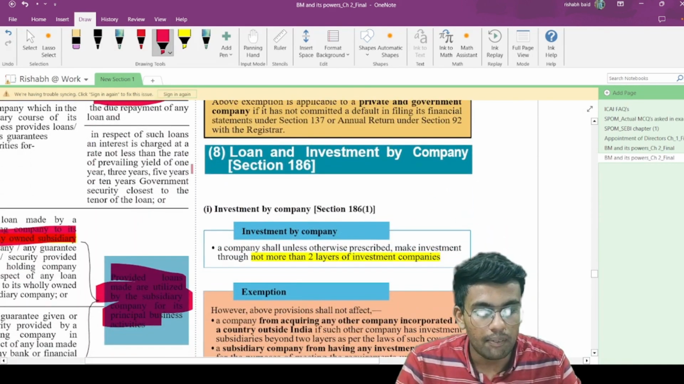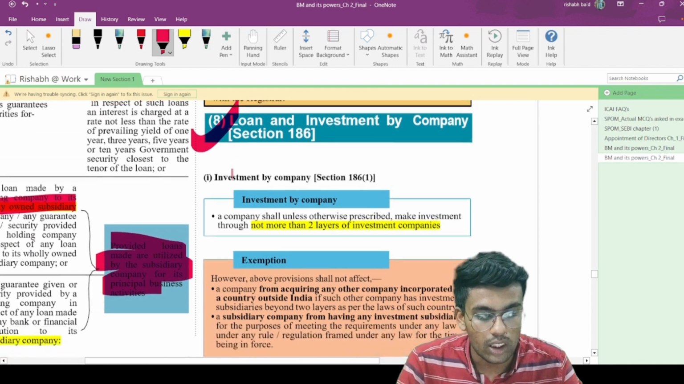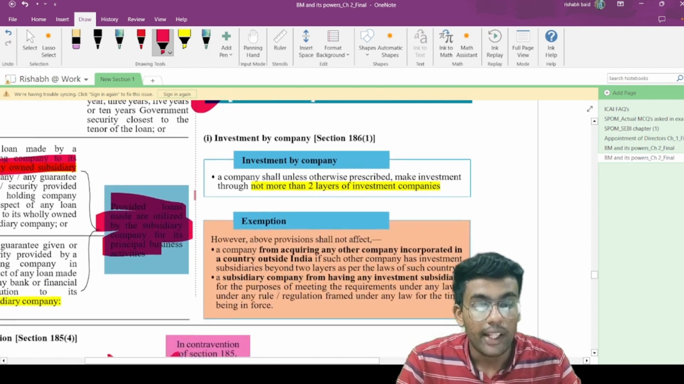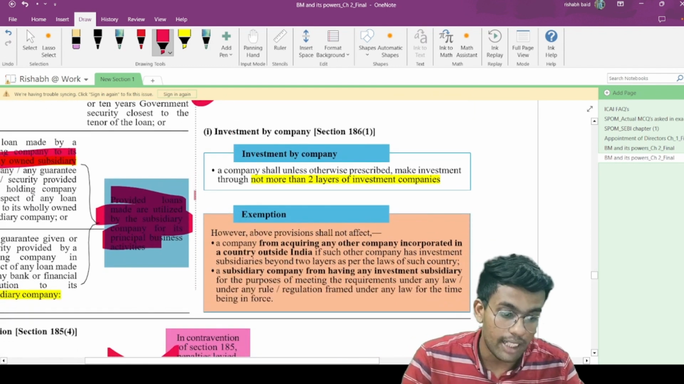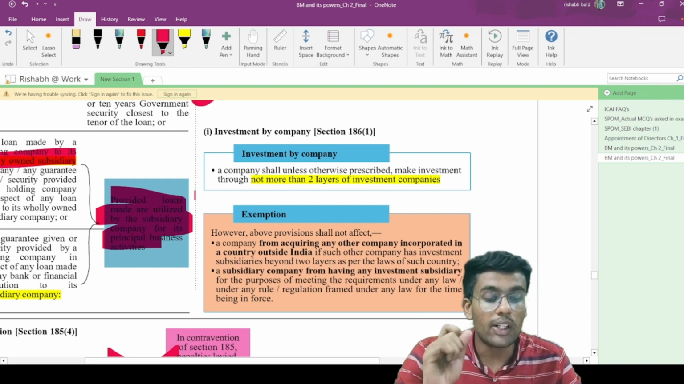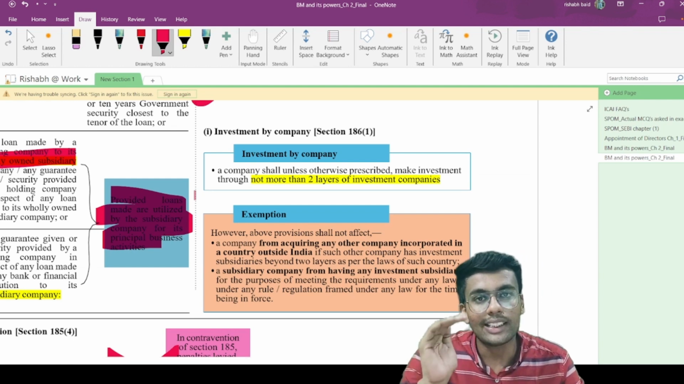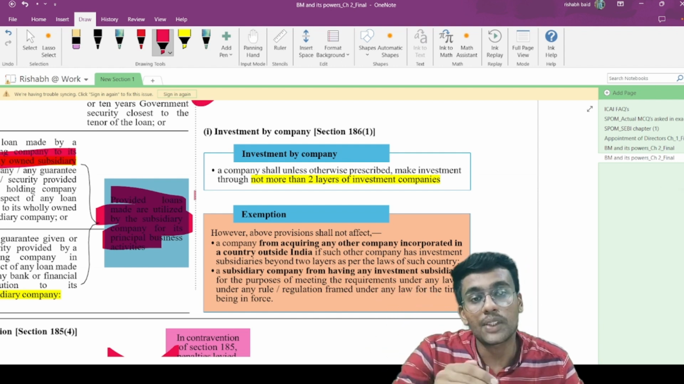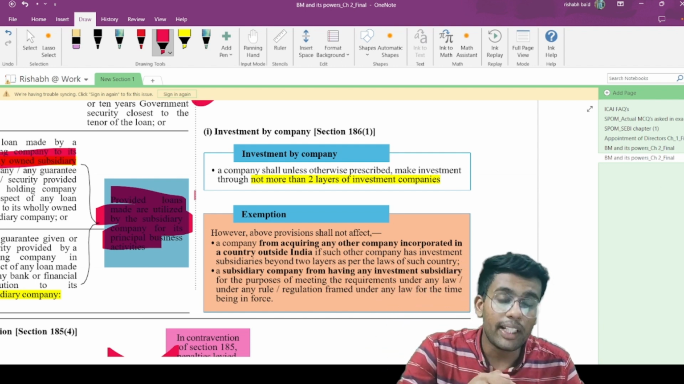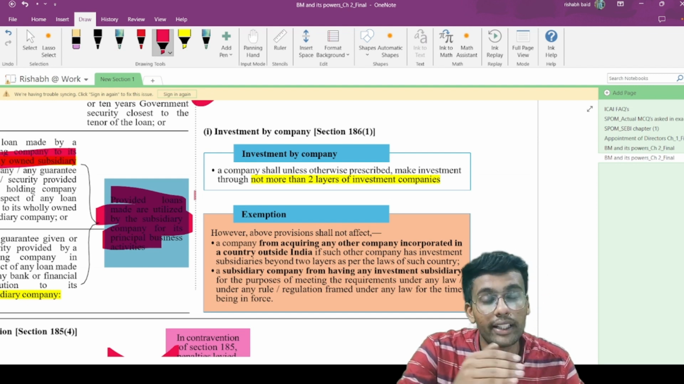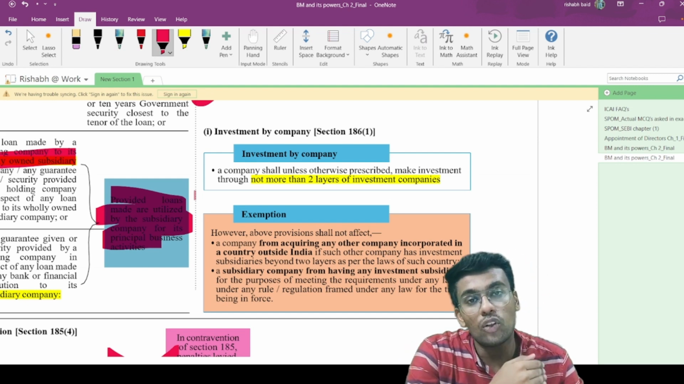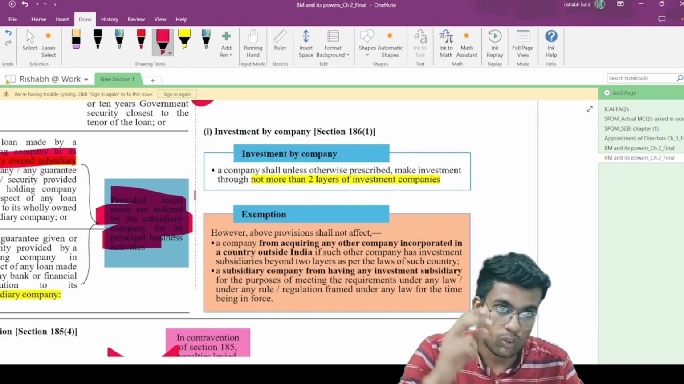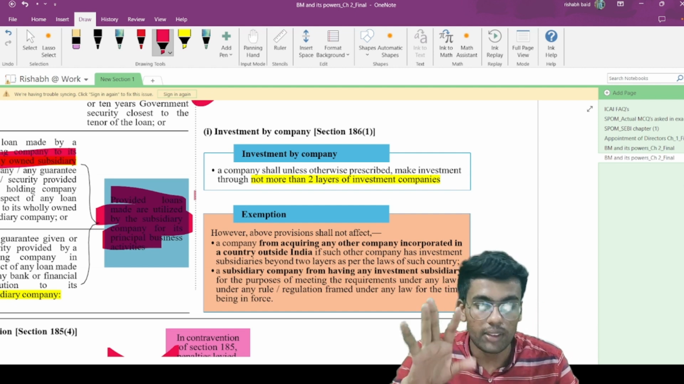Loan and investment by a company, section 186. What does this talk about? Investment by a company. A company shall, unless otherwise prescribed, make investment through not more than 2 layers of investment companies. Let's say a particular company A is there. It can make investment into subsidiary AA. It can further make investment into subsidiary AAA, but it cannot make investment into subsidiary AAAA. So a maximum of 2 layers of investment can be made.